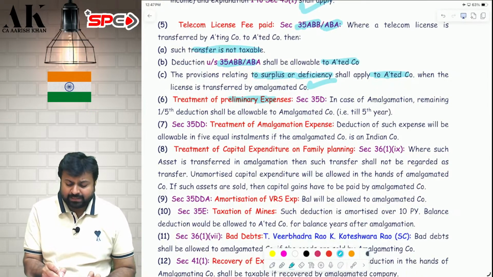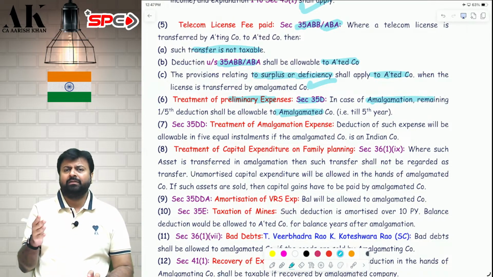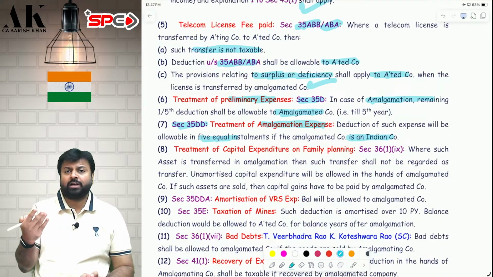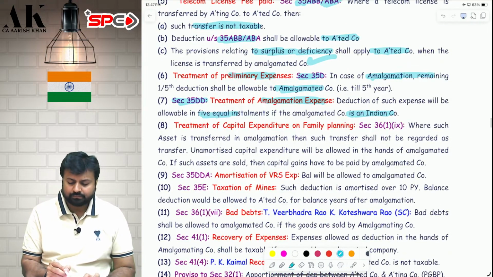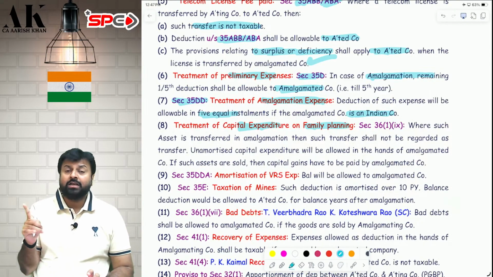Then preliminary expense, 35D, allowed in 5 years. It will be allowed to the amalgamated company for the balance years. Similarly, amalgamation expense, 35DD. This is also allowed in 5 equal installments. This will also be allowed to the amalgamated company for the balance number of years. Similarly, capital expenditure on family planning. Remember, capital expenditure on family planning is also allowed over 5 years. So this will also be allowed for the balance number of years to the amalgamated company.